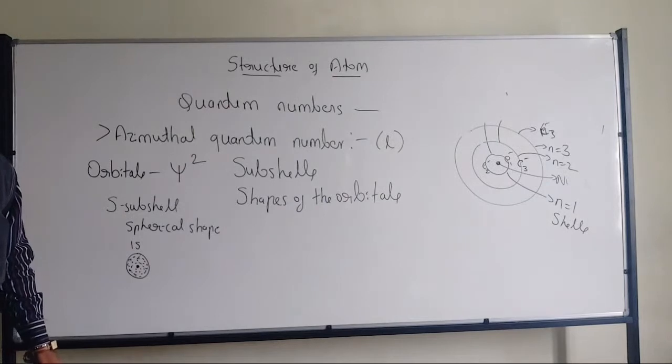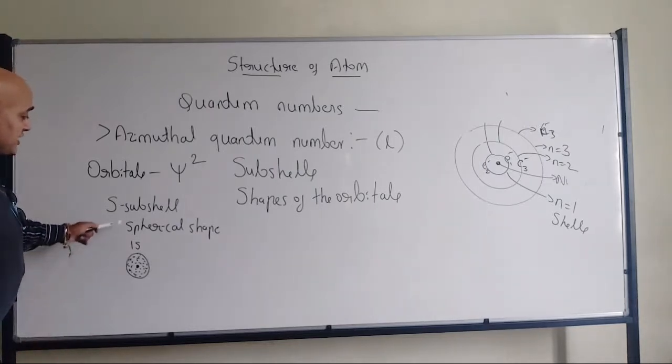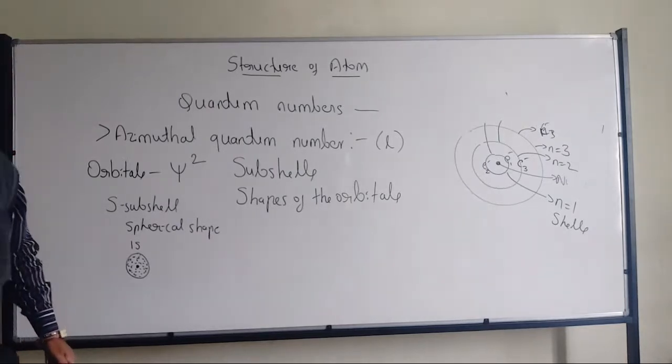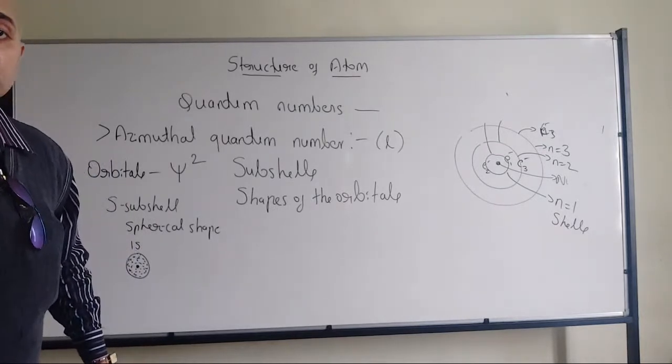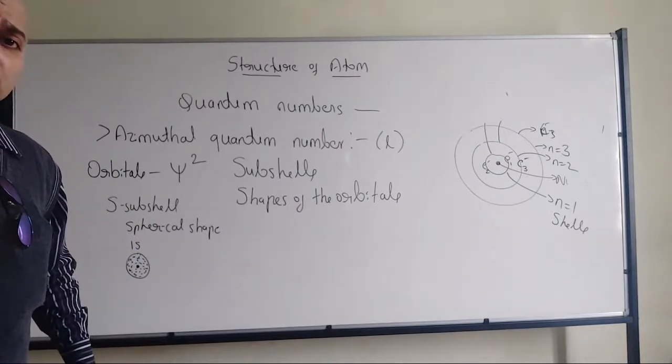All of you have understood? So what is that shape? That shape is a spherical shape because we are dealing with the S subshell.